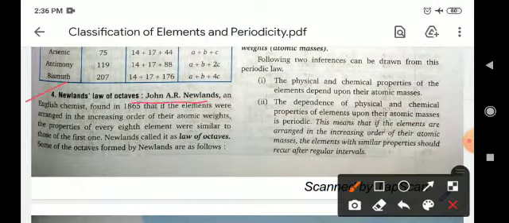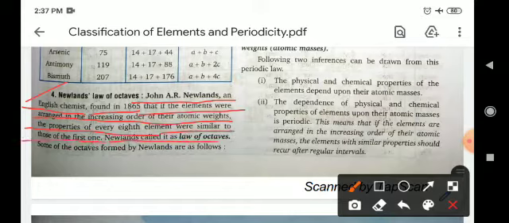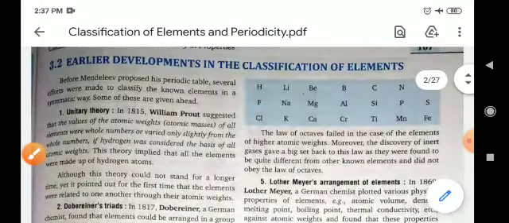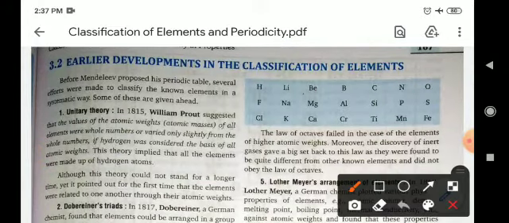John A.R. Newlands, an English chemist, found in 1865 that if the elements were arranged in increasing order of their atomic weights, the property of every eighth element was similar to that of the first one. Newlands called it the law of octaves. That means if you arrange the elements in a series, the property of the eighth element will be similar to the property of the first element.